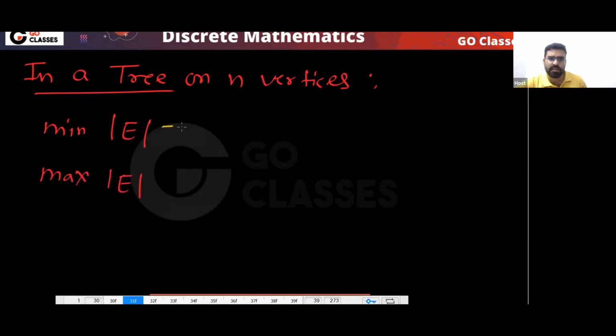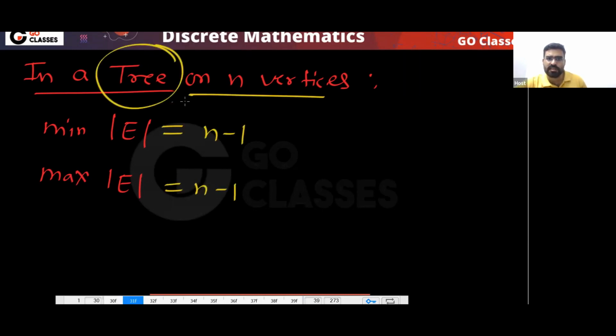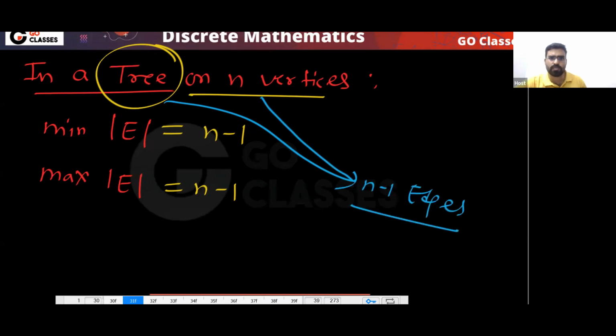So if you have a tree, then the minimum number of edges is also n minus 1, and the maximum is also n minus 1. Because a tree on n vertices automatically implies n minus 1 edges. Minimum or maximum does not matter because you have a tree.